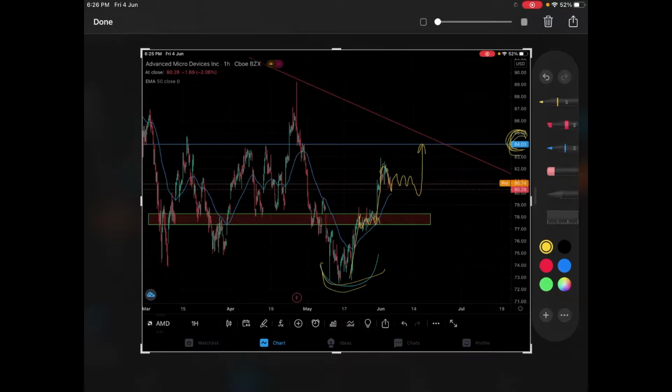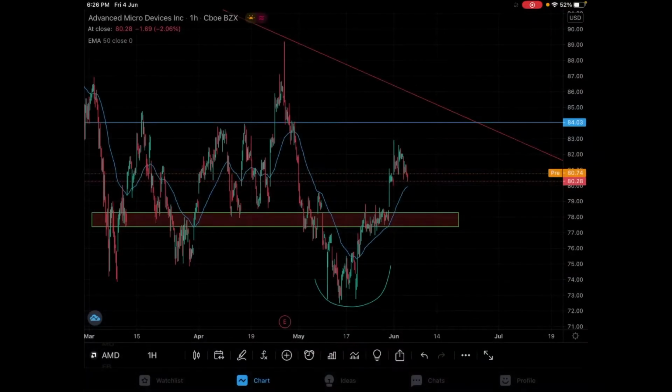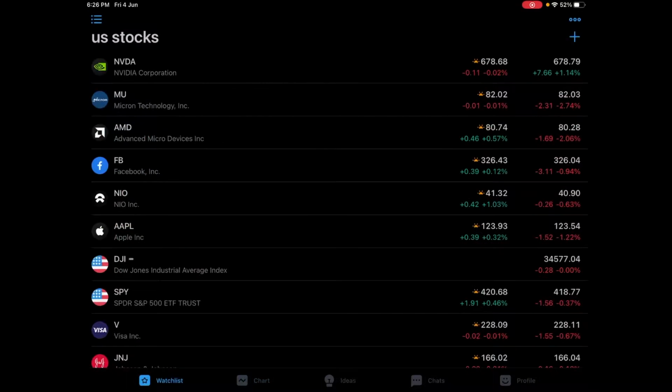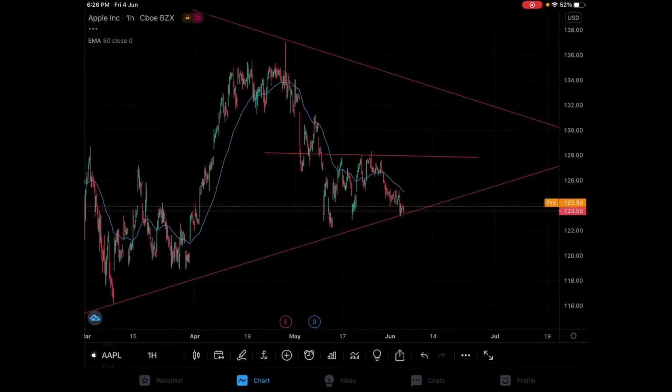This is the current perspective of this AMD stock. With AMD we can be bullish, but before that we need to see the market respecting the $80 level, because it is forming a real support area on the zone.